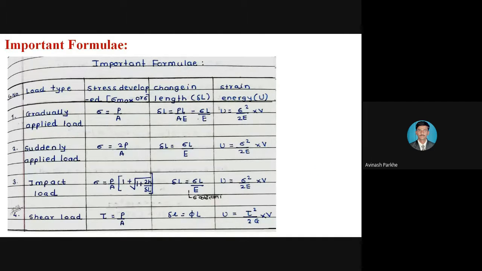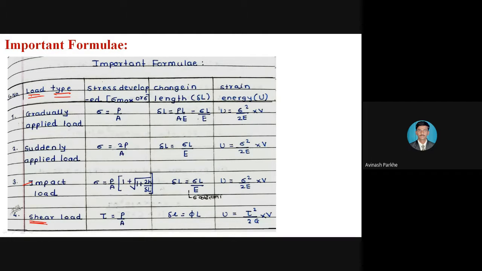First column, serial number. Second column, load type. Whatever the load we are applying, whether that is gradually applied load, suddenly applied load, impact load, or shear load. Now here shear is also there, but that shear concept is not in your syllabus. It is removed from your syllabus, but then also we have taken. Okay, so second column, load type.